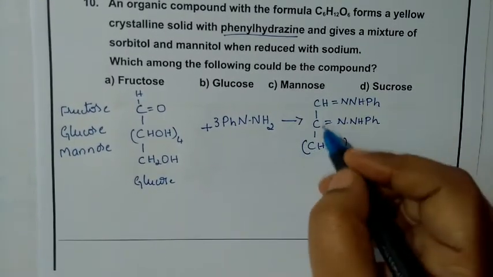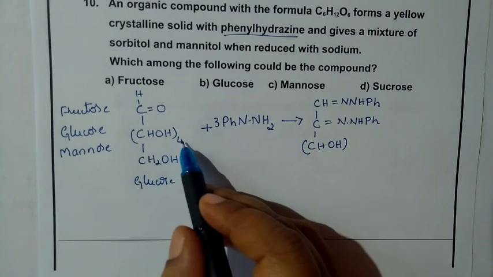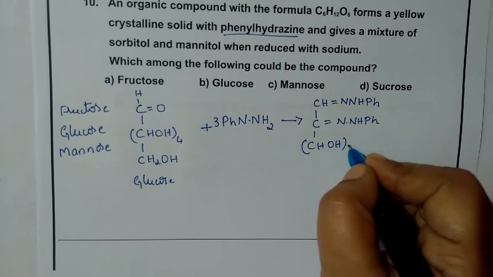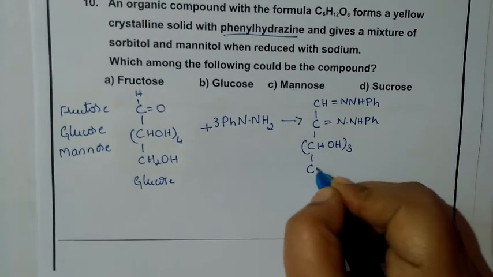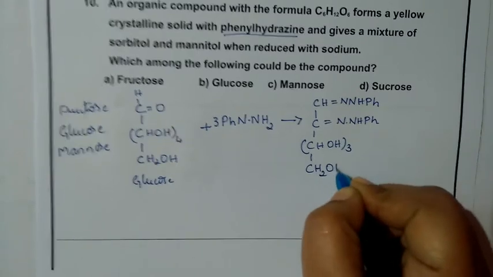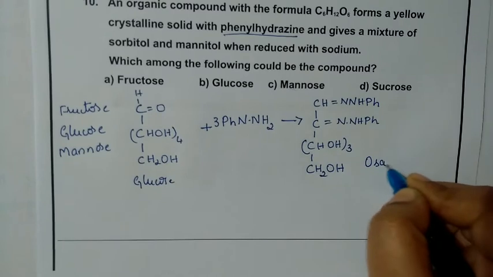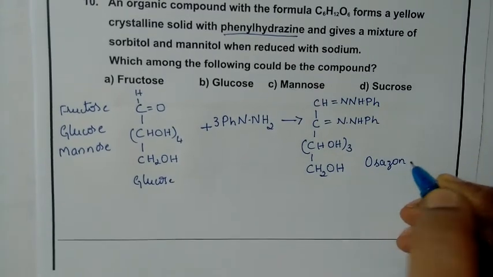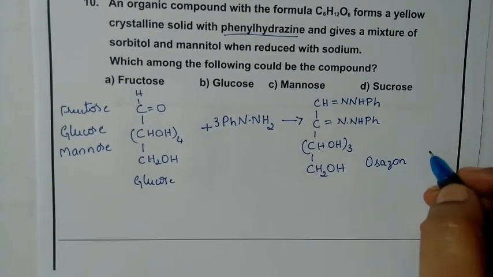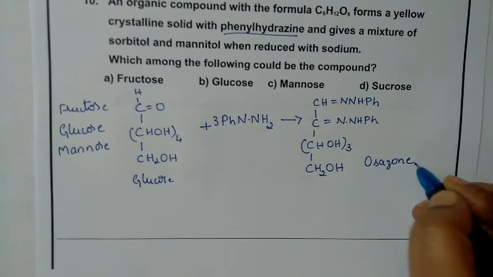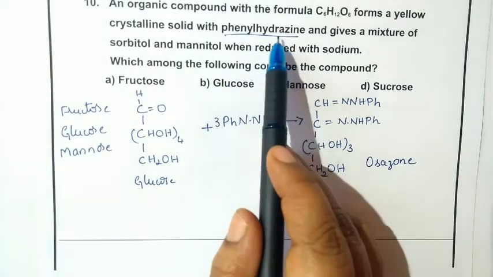How many carbons over? 2 carbons over. The remaining 3 carbons as it is. After that we have CH2OH. So this is our osazone. It is going to give rise to an osazone. That is the product of this one.